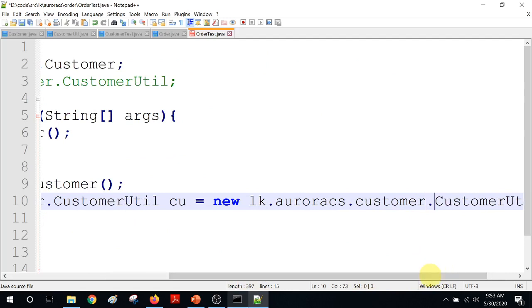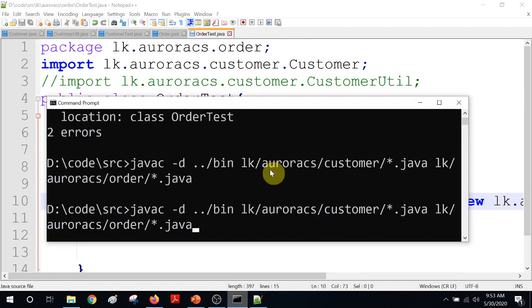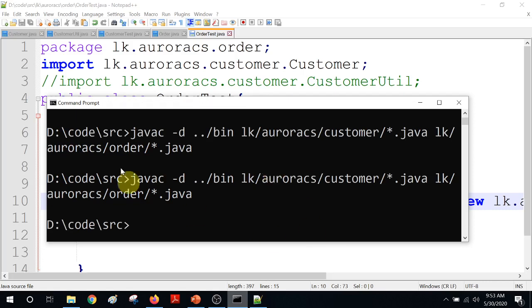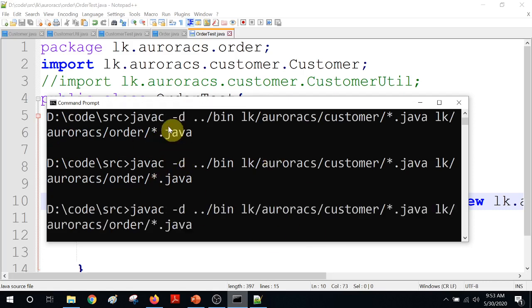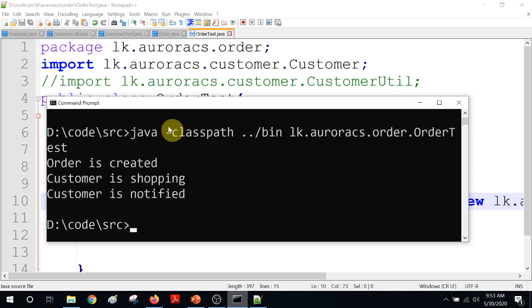Now I have not imported this, right? But still I can do this now. Now you can see it's still going to work. It's going to compile and run. Right? You can see it's compiled. If you want, you can run it also. For the test, yes. Right, you can see. So that is the second option.